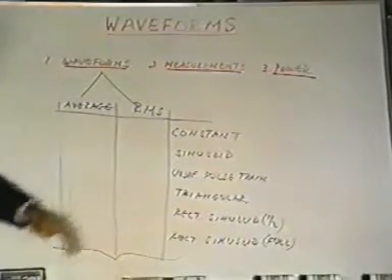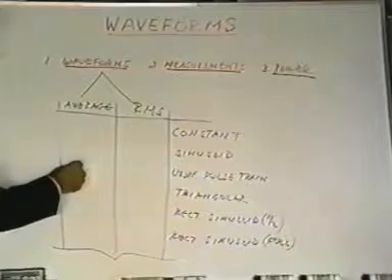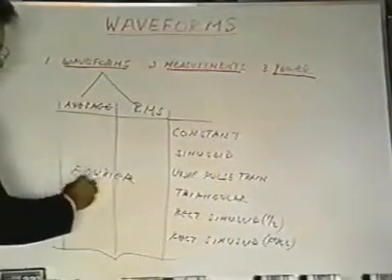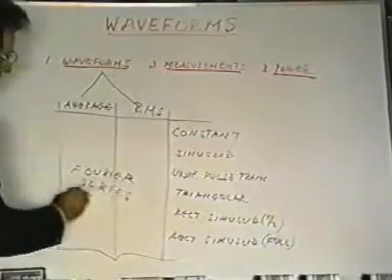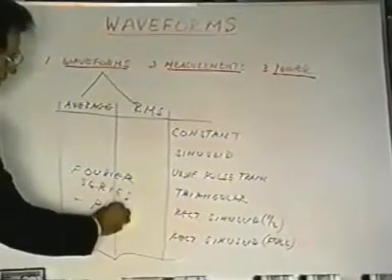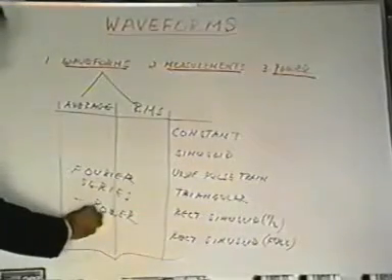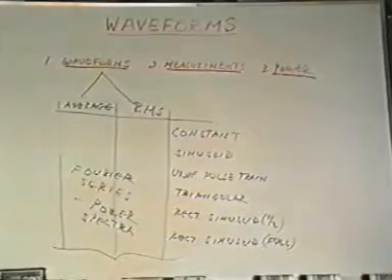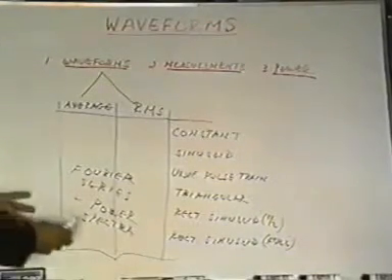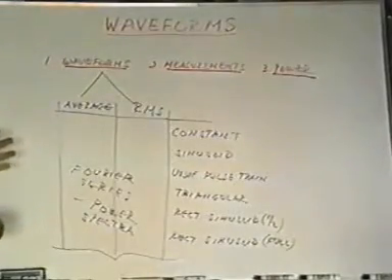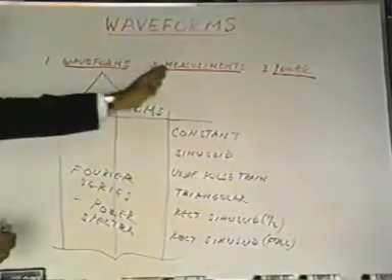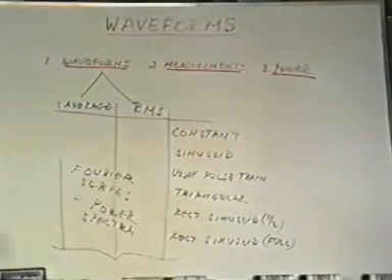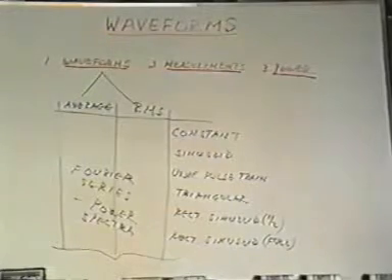Now when we're finished with doing that, we'll try to tie this all together by doing a study of Fourier series and spectra, energy spectra, power spectra, voltage spectra. So we'll be dealing with power spectra, or spectrum, plural being spectra, and so forth. So that will be the first 1/3 of this lesson. Then we're going to do the next 1/3, which will be in measurements. We'll deal with instrumentation. Then we'll deal with power. That'll come later. So let's get started now on the first 1/3 of this on waveforms.